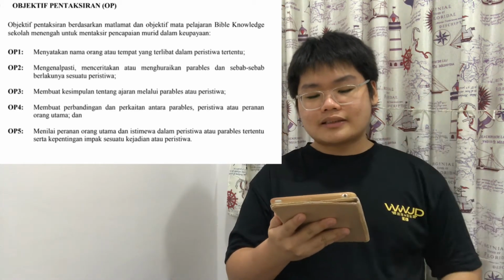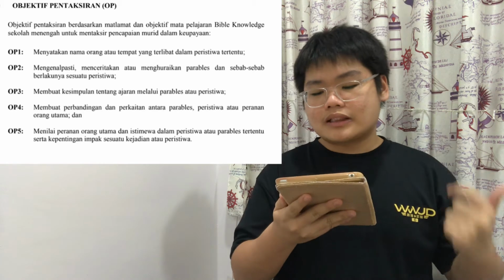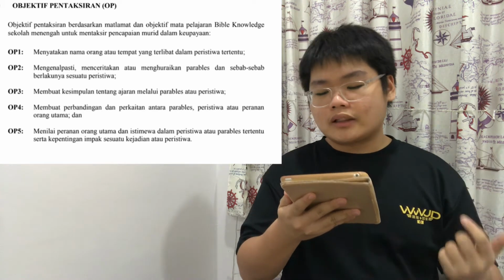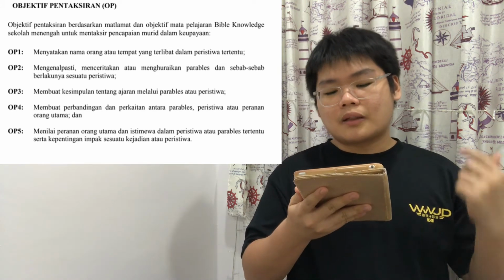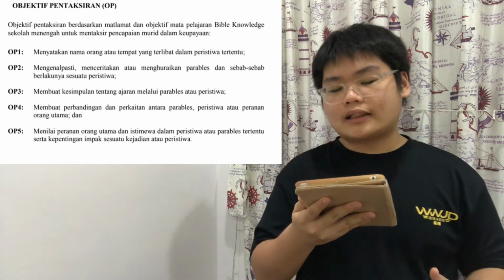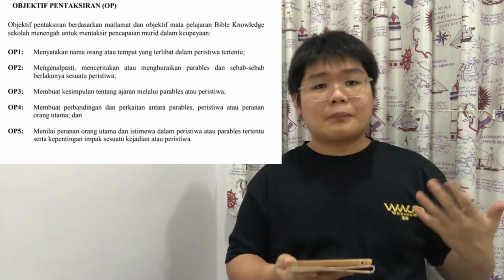The fifth point states: menilai peranan orang utama dan istimewa dalam peristiwa atau parables tertentu serta kepentingan impak sesuatu kejadian atau peristiwa. What is this statement trying to tell us?